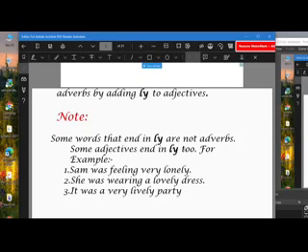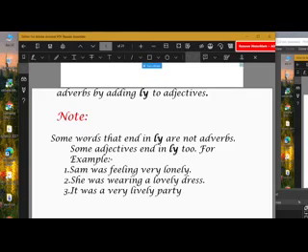For example, Sam was feeling very lonely. Here, lonely. How is Sam feeling? Or how was Sam feeling? His condition. She was wearing a lovely dress. Here, lovely describes the dress. It qualifies the noun dress. This is an adjective here. But lonely here tells how he was feeling.